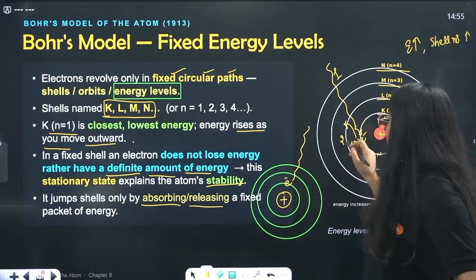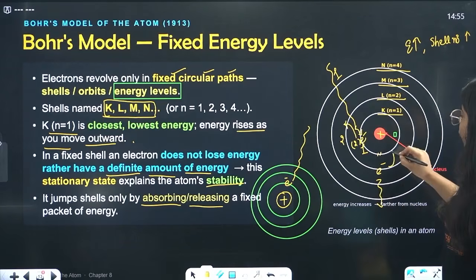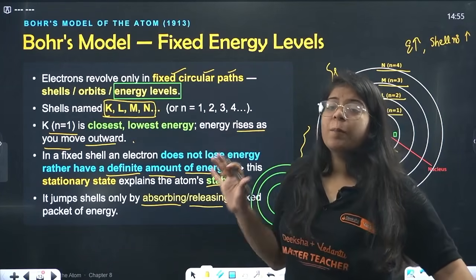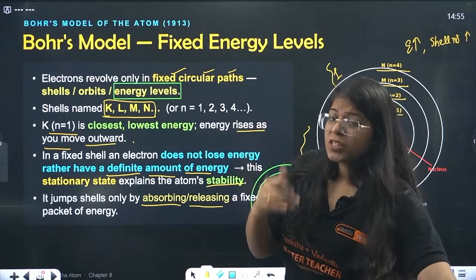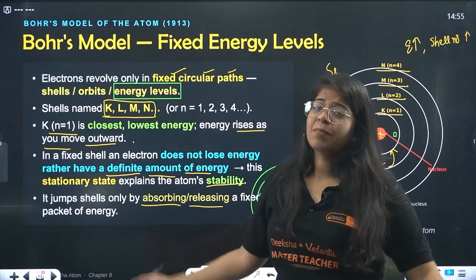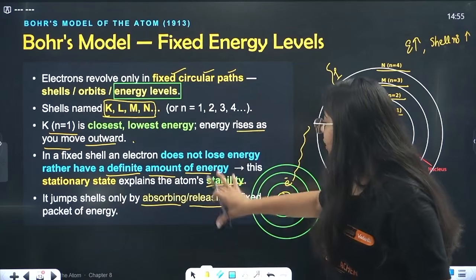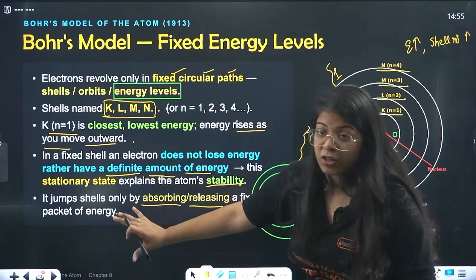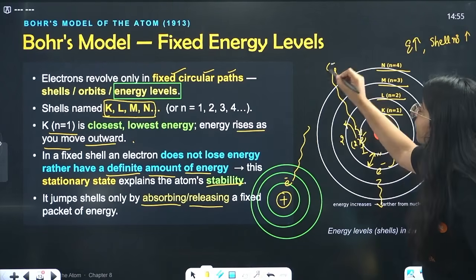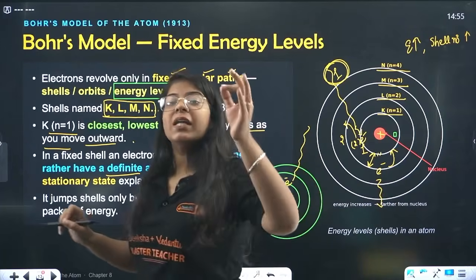Okay, and similarly it can release energy and go down to the lower shells as well. Not that important a topic, but if you remember this point, it will be easy to do some weird questions that CBSE might give you. So it jumps shells only by absorbing or releasing a fixed packet of energy. Going from here to the second unit, we need just some fixed 1 unit of energy. By absorbing that only, it can move to 2.